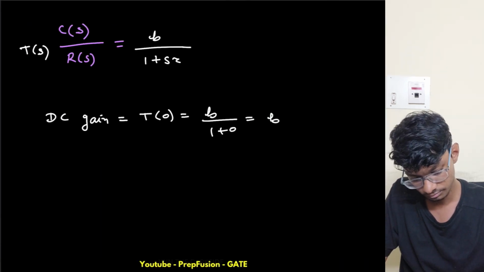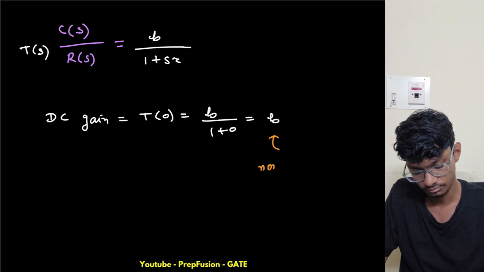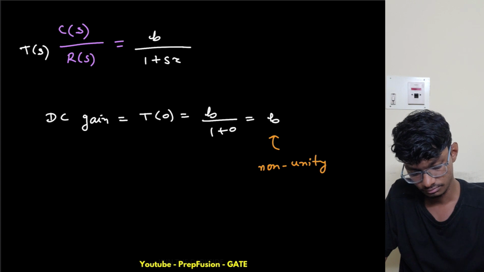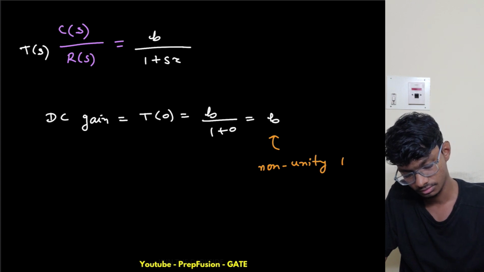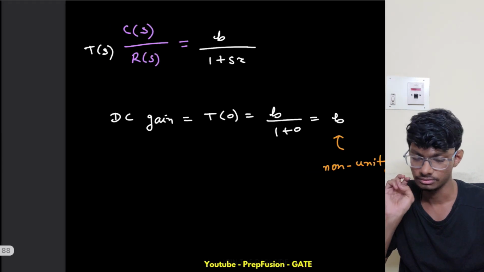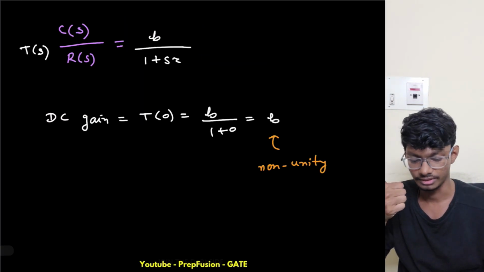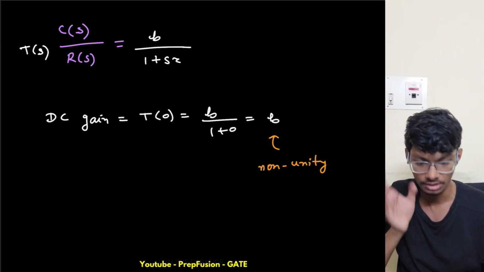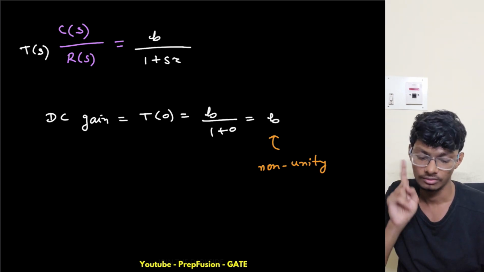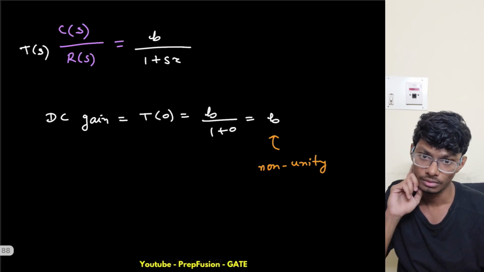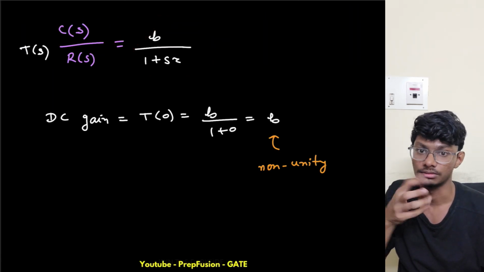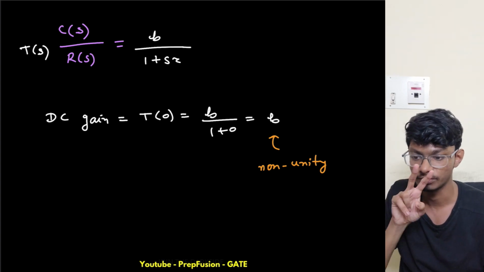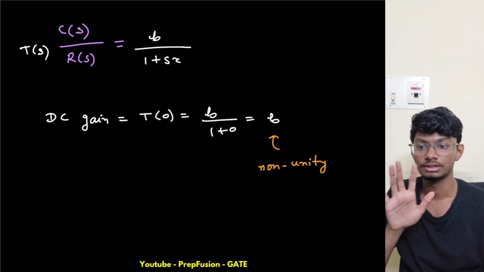So it is non-unity, so that is the reason we name it like this. But everything else is the same. As I can see, the time constant is the same, and the pole location is obviously the same if the time constant is the same, so the dynamic behavior will be the same. Just if I give a unit step, it will go to b instead of 1 as steady state. So here the error will be different.